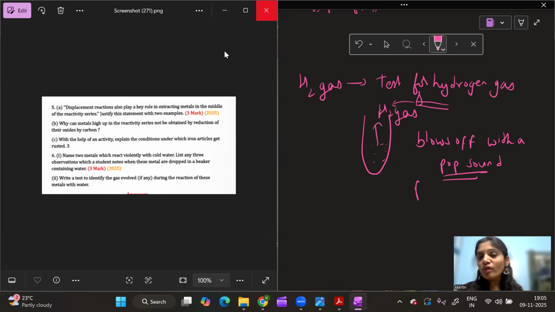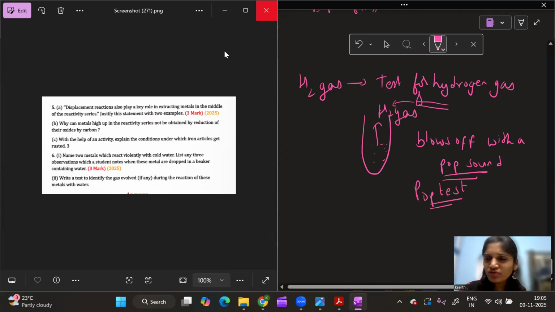This test is also called the pop squeaky test, or the burning splinter test. Whatever you call it, basically whenever hydrogen gas is released and you bring a burning splinter near the mouth of the test tube, the burning splinter blows off with a pop sound, and we also call this the pop test.